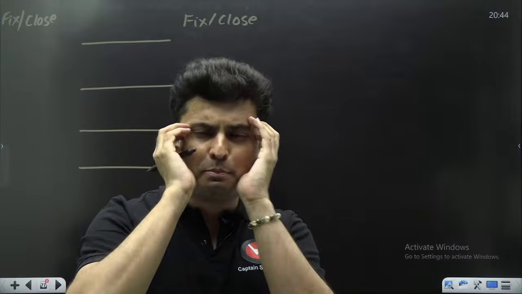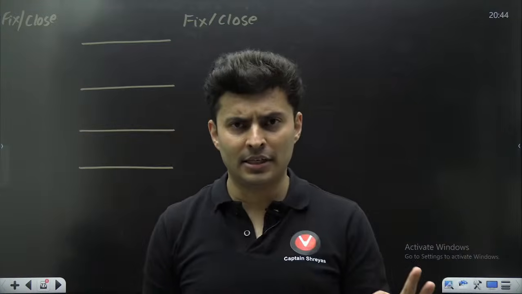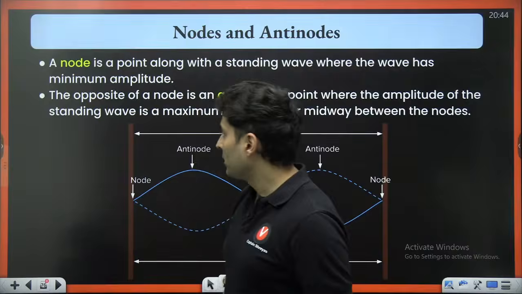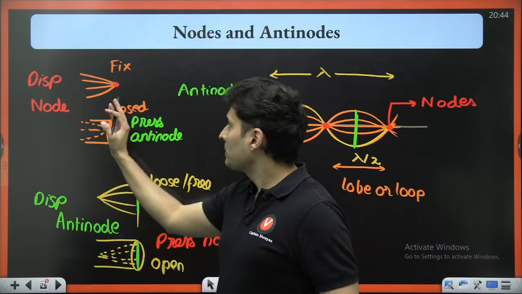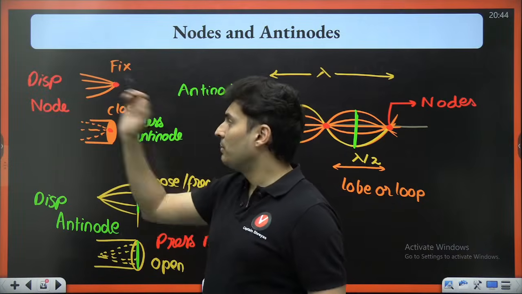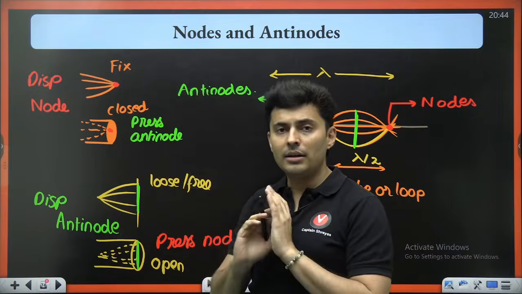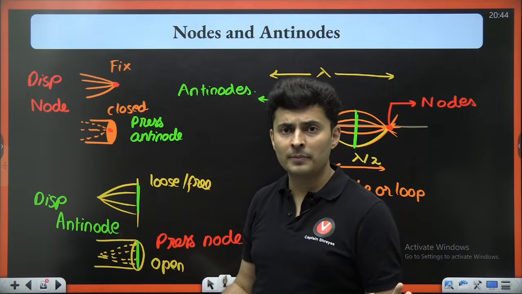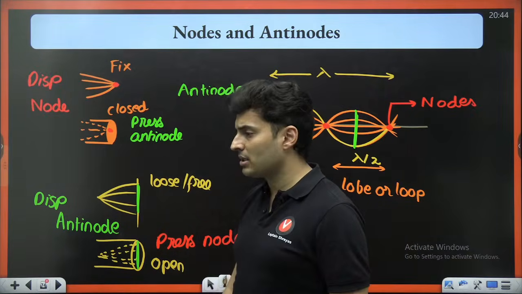What are the different possible standing waves that you can get? We know one thing for sure. If it is a fixed end or a closed end, there must be a node on that side. Undoubtedly, non-negotiable. Everybody must agree to this.